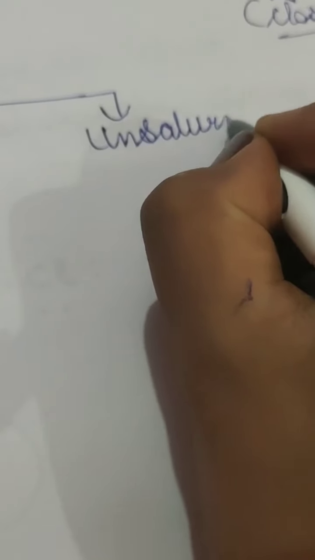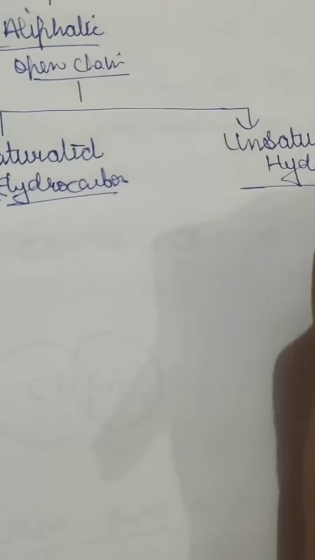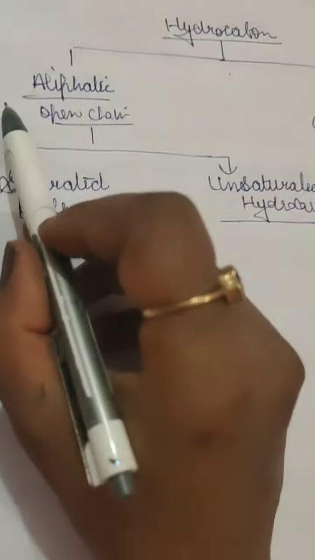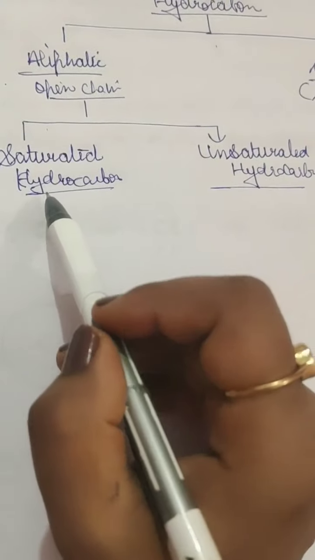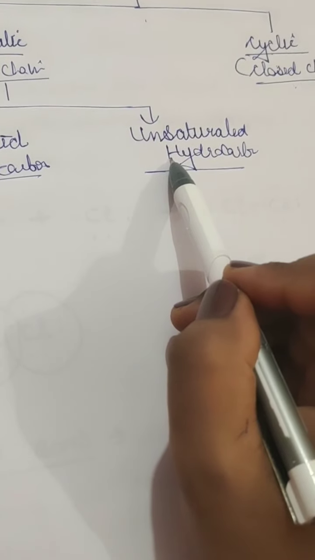and unsaturated hydrocarbons, and this is also hydrocarbons. So hydrocarbons are of two types, that is aliphatic and cyclic, and in aliphatic there are again two types, that is saturated and unsaturated.